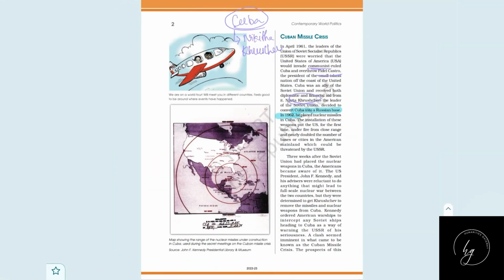So in this portion, we discussed the Cuban Missile Crisis. We had discussed what the Cold War is, the emergence of two powers, and then the arenas of the Cold War. After completing our second chapter, we'll give a clear explanation of the timeline. There were some treaties during this time which America and the USSR signed together to stop the production of nuclear weapons. That's very important. We will discuss it in another video.